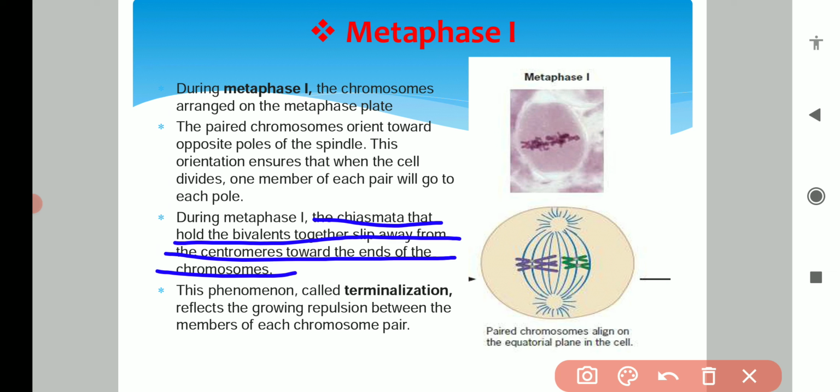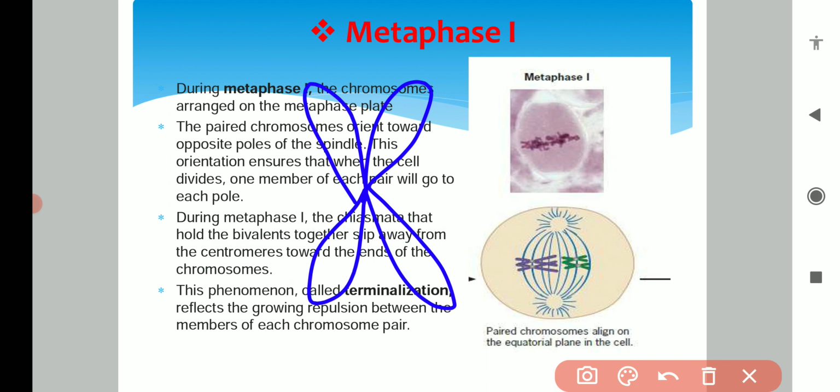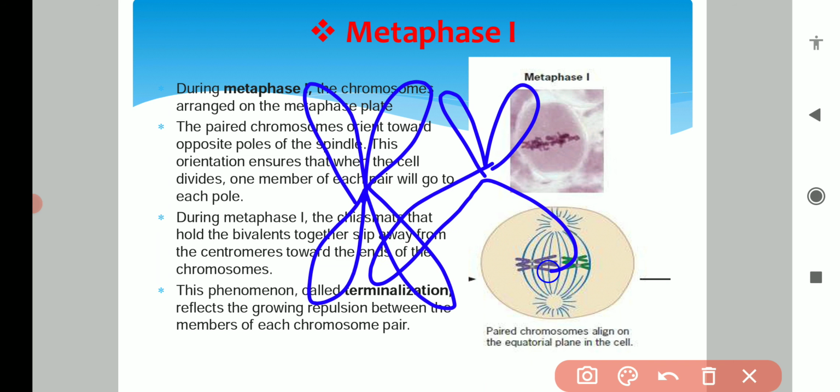We have already discussed that chiasmata are formed at the place where the two chromosomes of the pair cross each other. This place is the chiasmata, or crossing over.